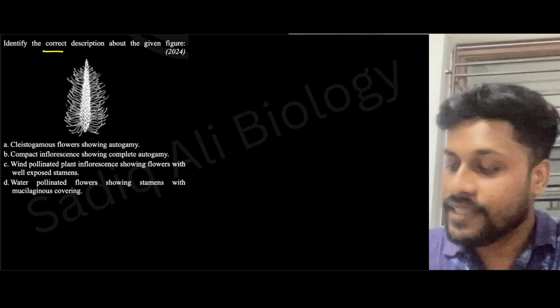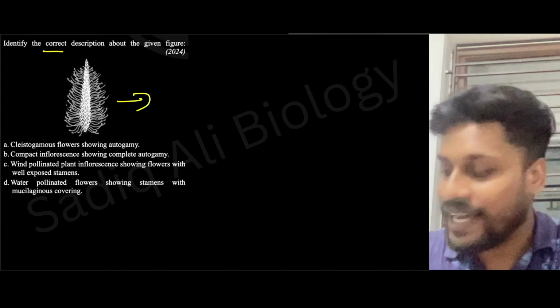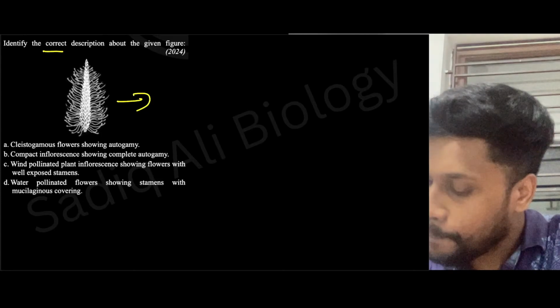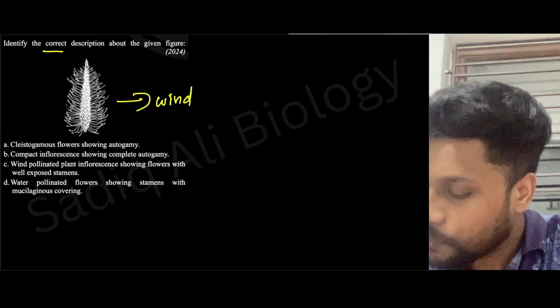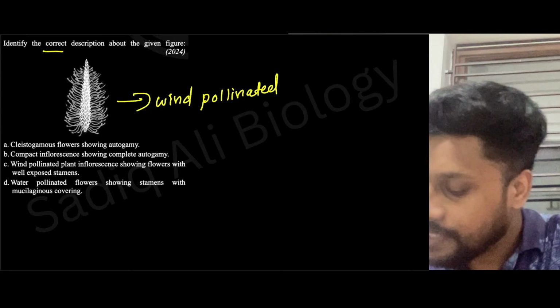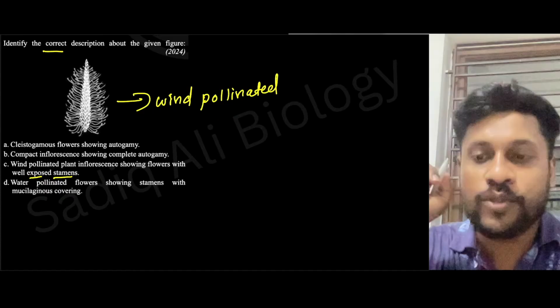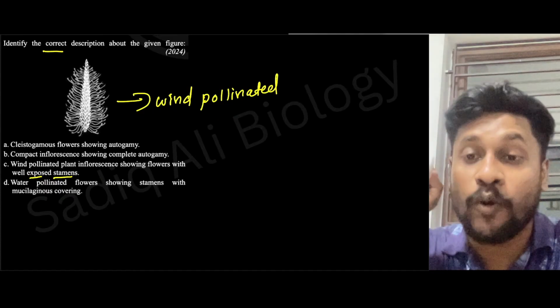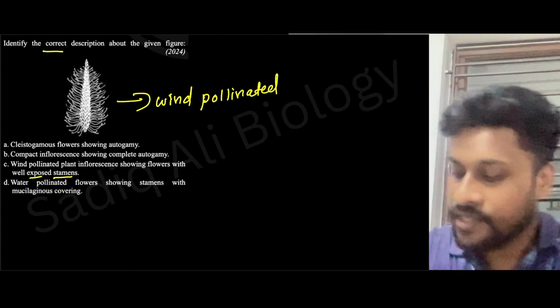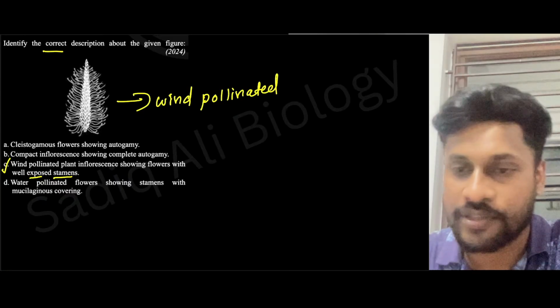First of all, this picture is given in your NCERT, and your NCERT has mentioned it is related to wind pollinated plants. You know that a wind pollinated plant will have well exposed stamens. Well exposed stamens are a characteristic feature of wind pollinated plants, or anemophily. Hence, the answer will be option C. Very good.